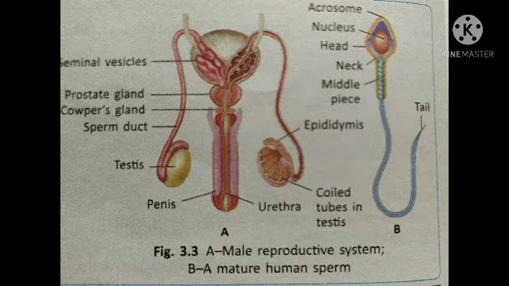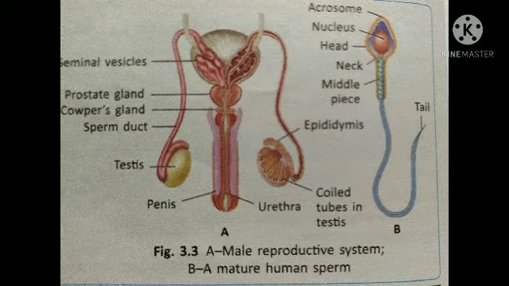Now, what is the urethra? You can see here in the picture, it is a median tube-like structure and it is open at its tip. This urethra acts as a common passage for both urine and sperm.